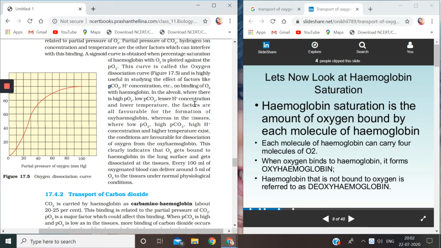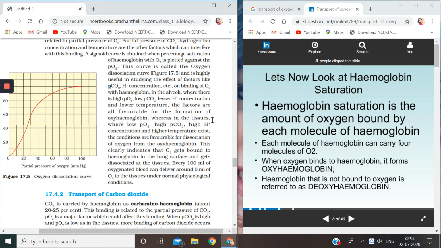Now all these factors are favoring what? They are favorable towards the combination or binding of oxygen with the hemoglobin. So these factors are all favorable for the formation of oxyhemoglobin. Hence, maximum amount of oxygen will try to bind with the hemoglobin. Okay, this is the case in alveoli.